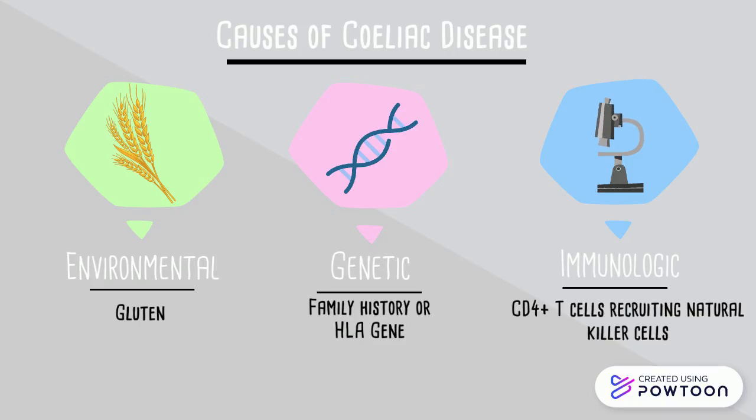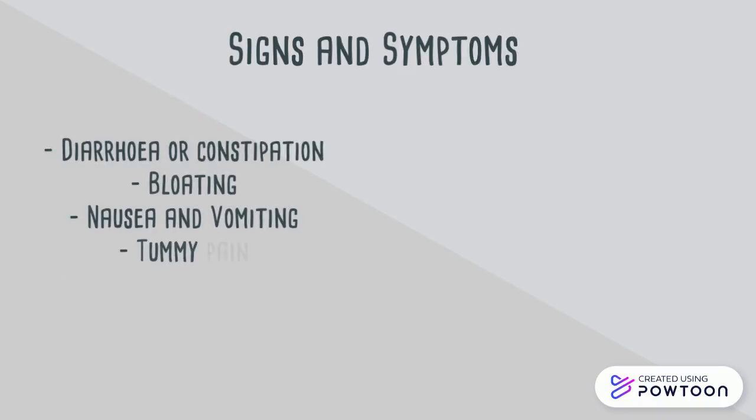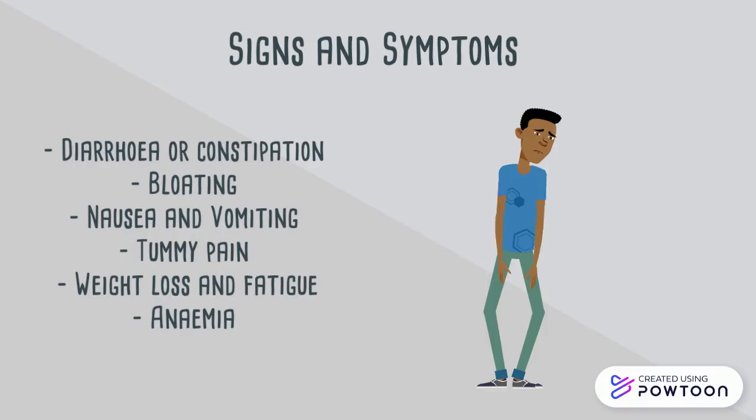Despite this, it can be developed in any one person at any age and cause a variety of debilitating signs and symptoms such as diarrhea or constipation, bloating, nausea and vomiting, tummy pain, weight loss and fatigue, and anemia. Many of these symptoms and signs are common to other gastrointestinal-related conditions, so it is important to avoid self-diagnosis and get tested, particularly if removing gluten from your diet makes you feel better.